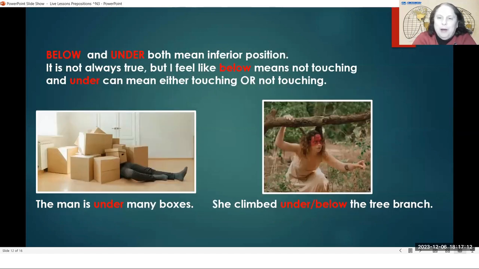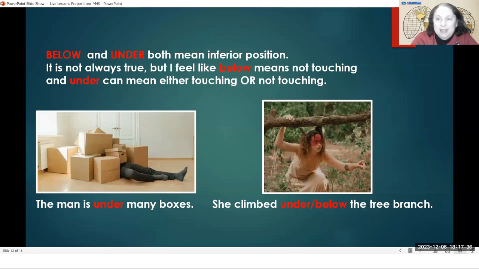Now we're going to talk about things that are not superior, but here we go. Inferior. Remember I said superior is up high. Inferior can mean down low. Super and superior can mean really very good. Inferior can mean not very good.